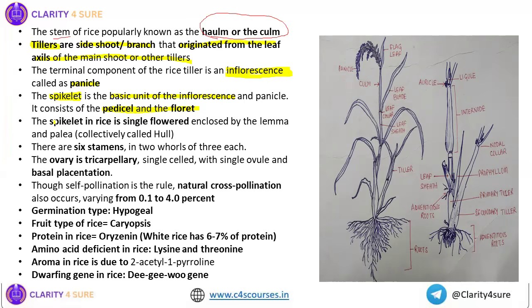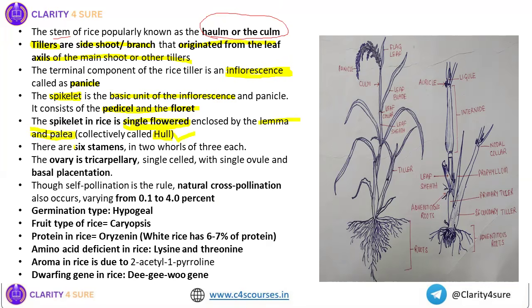Next is the spikelet in rice, the basic unit of inflorescence. It is single flowered, enclosed by lemma and palea. And these lemma and palea together form the hull of rice. So that is what spikelet is, a single flower enclosed by lemma and palea, and these form what? They form the hull.